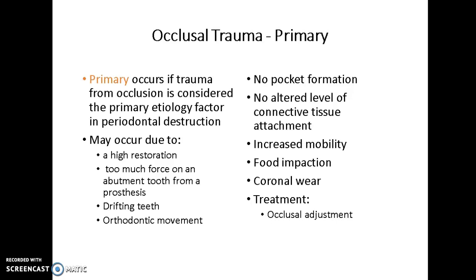Drifting teeth from the loss of a tooth, or from teeth super erupting because they don't have an opposing tooth, and they can get into the path of another tooth. And then orthodontic movement can also cause occlusal trauma. In this case of the primary, there's no pocket formation, there's no altered levels of connective tissue attachment. There may be increased mobility of the tooth, there can be food impaction, there can be wear of the enamel or the crown of the tooth, and the treatment of this is simply to adjust the occlusion.